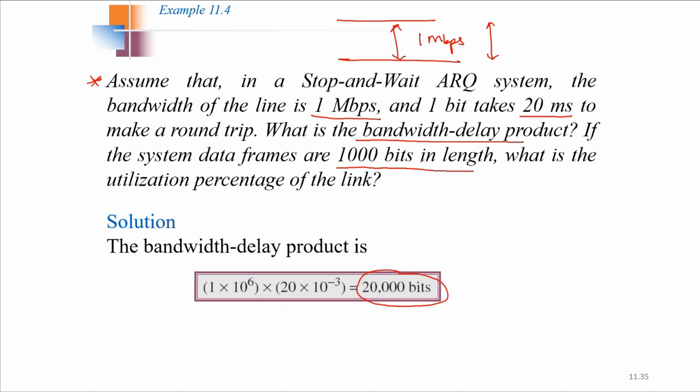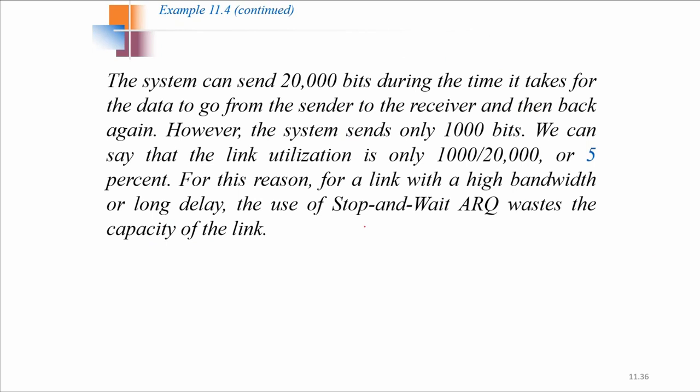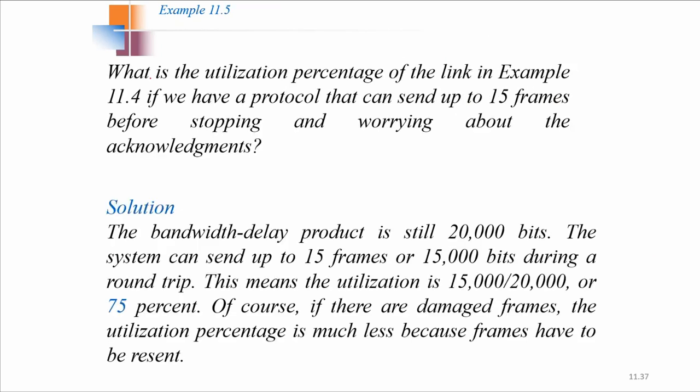So 1,000 bits are being sent, but the capacity is 20,000 bits. So what is the utilization percentage? The utilization percentage will be 1,000 divided by 20,000 into 100. That will give the percentage utilization, which comes out to be 5%. So the utilization percentage will be 5% for the link. The same thing is given here in the solution.